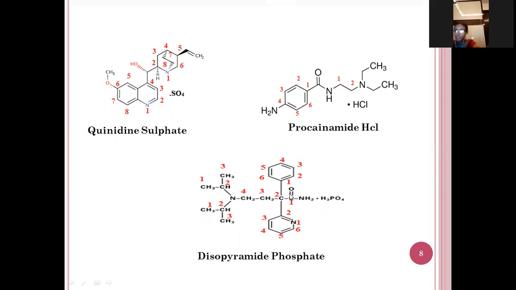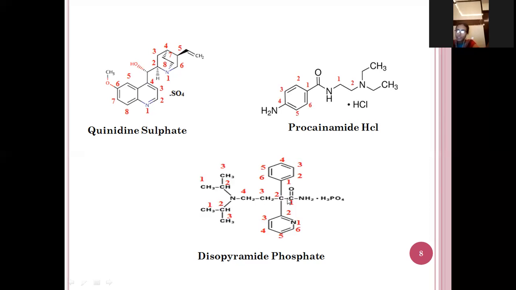If you see the structure here, 1, 2, 3, and 4, four carbon atoms are there. So it is butyl. For the butyl, in the first position, an amine group is there. In the second position, a phenyl group, and here a pyridine structure is there. And at the fourth position, two propyl groups are attached. So it is bispropyl amino.